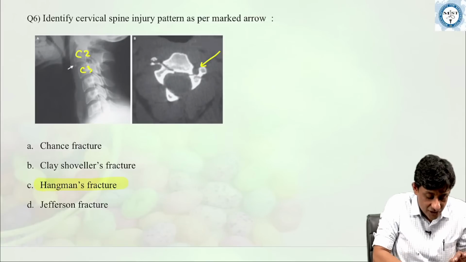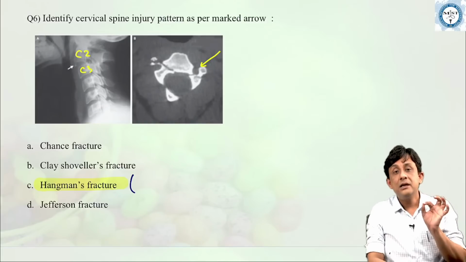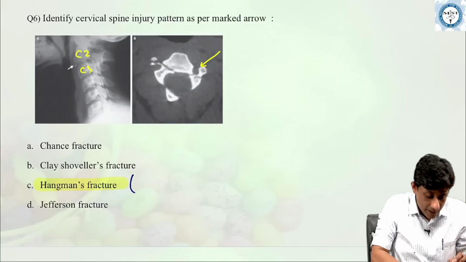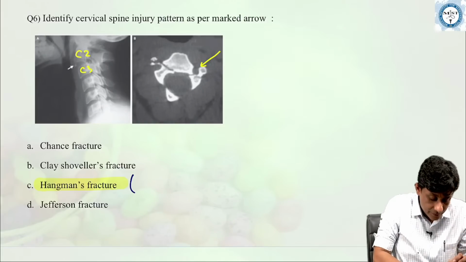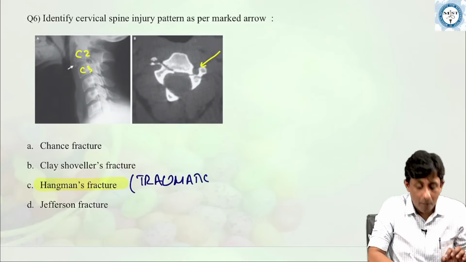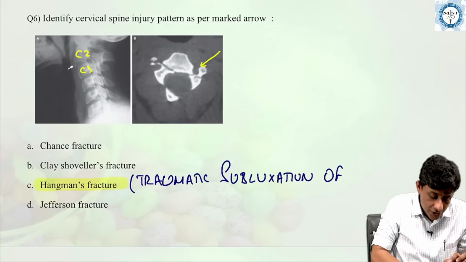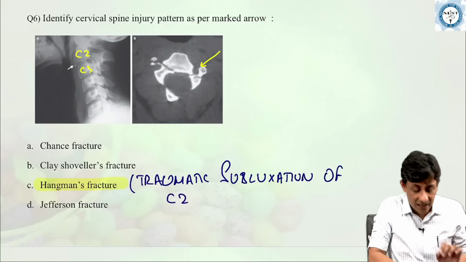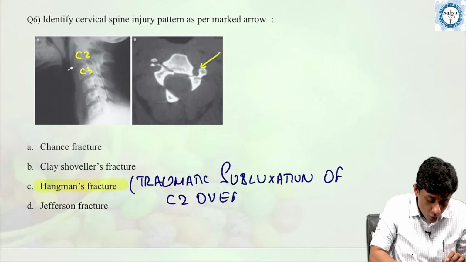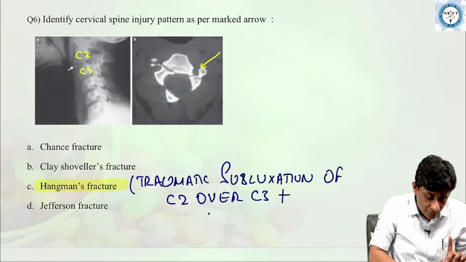So, hangman's fracture is described as a traumatic subluxation of C2, the second cervical vertebra, over the third cervical vertebra, along with fracture of the second cervical vertebra.